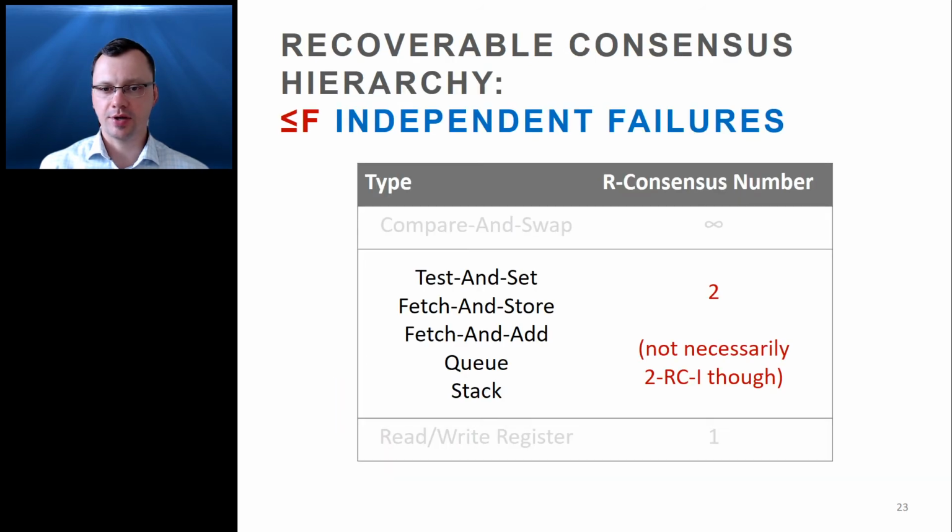The second transformation presented in the paper is for independent failures, and it assumes that the number of such failures is bounded from above by a constant f. This transformation can be used to show that any primitive at level 2 in the Herlihy hierarchy remains at level 2 of the recoverable hierarchy in this particular failure model. This transformation does not show that such a primitive is 2RC-I because of the restriction on the number of failures.